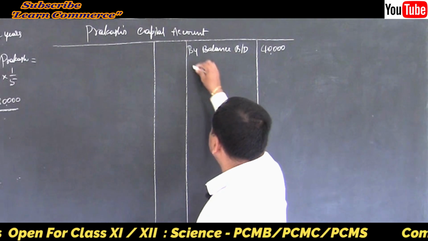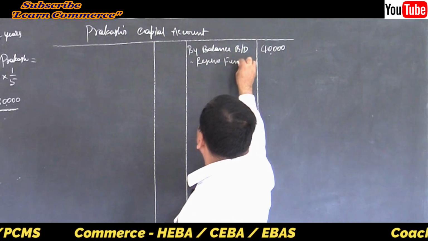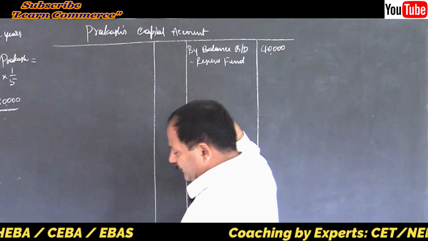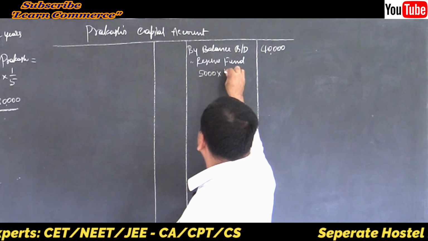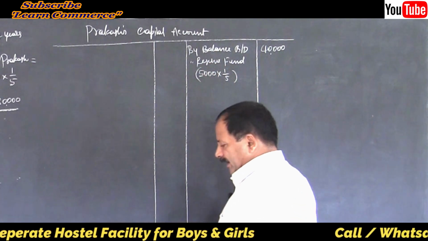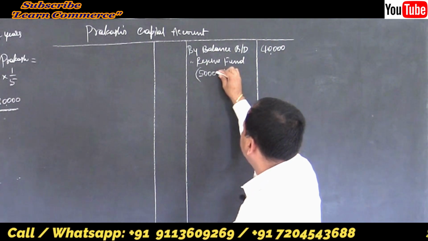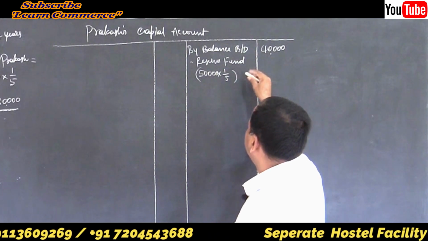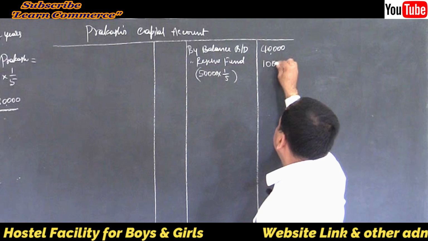Then reserve fund. Show the calculation here itself. The reserve fund in the balance sheet is 50,000. His share is 1/5. Sorry, it is not 5,000, it is 50,000. 50,000 into 1/5 will be 10,000, right? Yes, 10,000.